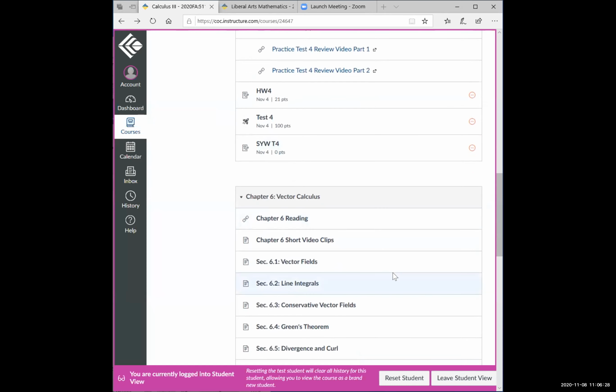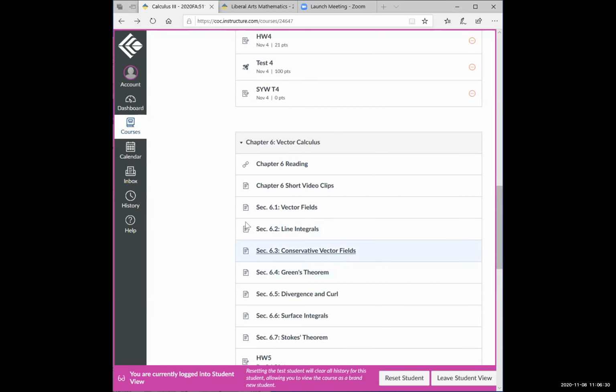All right, so this coming week, you are going to get started on our last chapter of Calculus 3, which is chapter 6. And we will be studying this new concept called vector calculus. Vector calculus has to do with a new type of functions called vector fields. So you'll be studying vector fields in section 1. Section 2 is line integrals, and section 3 is a specific kind of vector field called a conservative vector field.